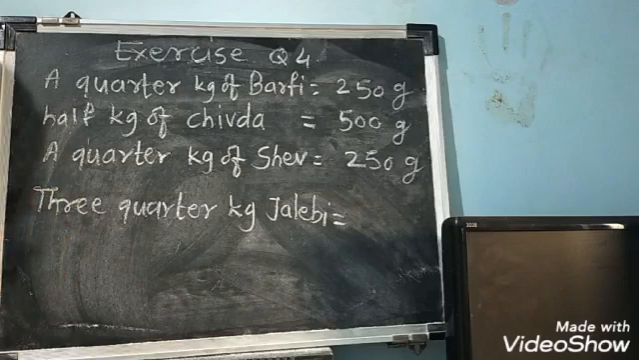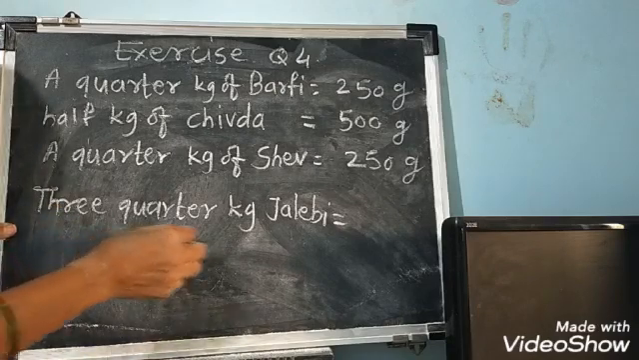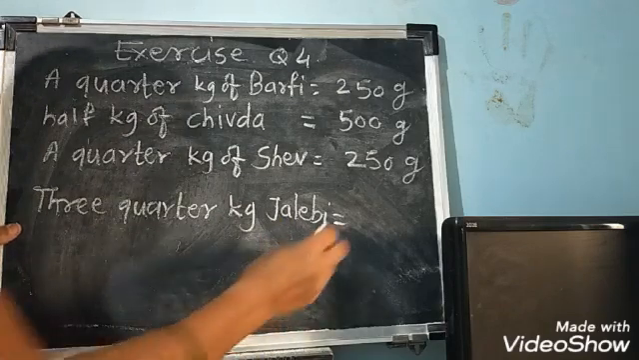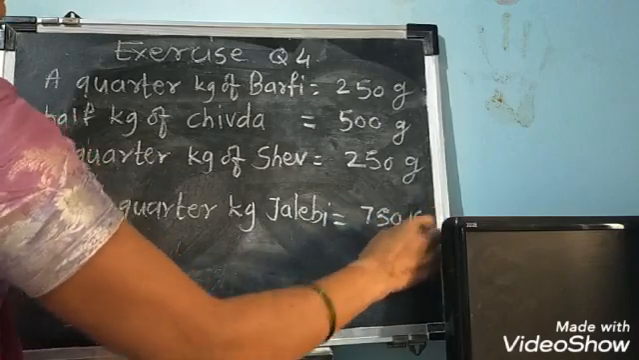Again, 250 gram sev she bought. 3/4 kg jalebi. Jalebi how many? 3/4. That means 750 gram jalebi she bought.